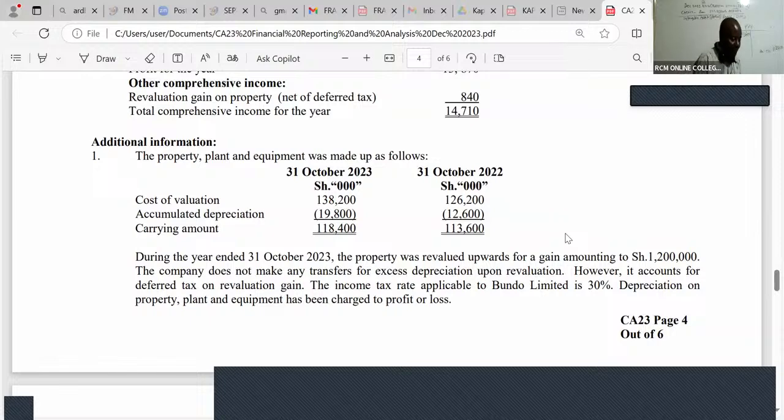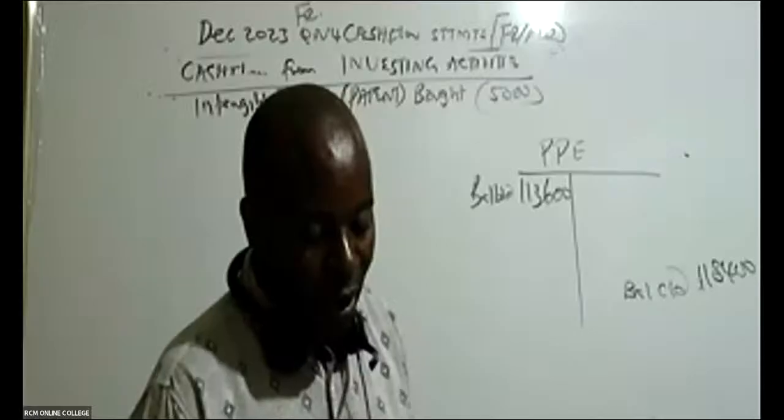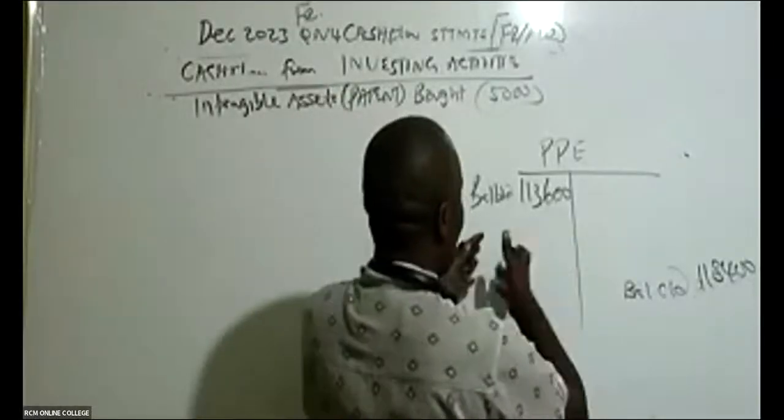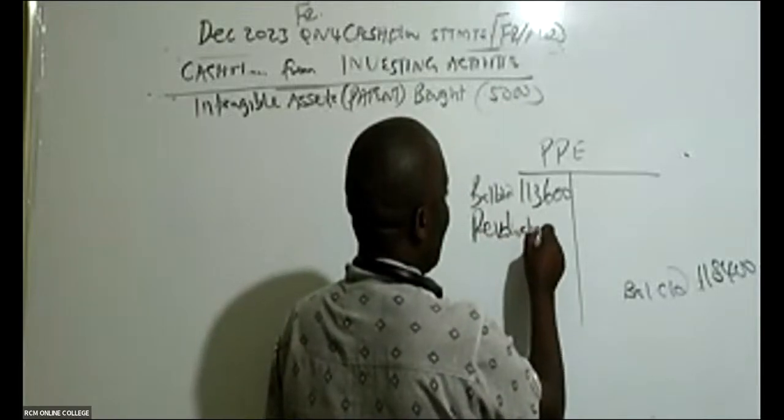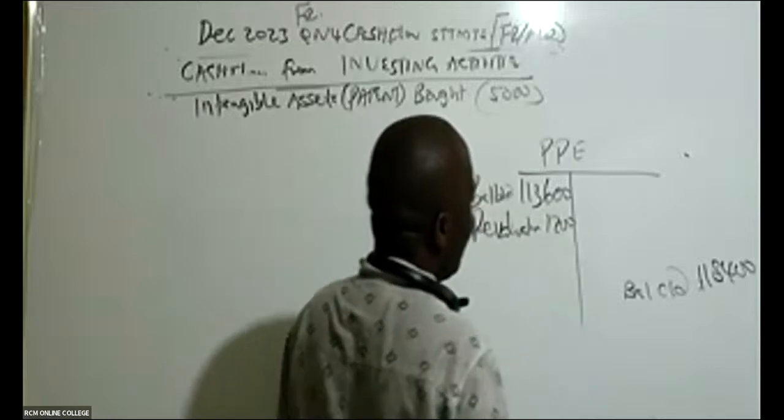And then, ladies and gentlemen, remember what makes these assets go up? It's either through revaluations or we purchase new ones. Like now here you can see we are told during the year ended 31st October 2023, the property was revalued upwards for a gain amounting to 1,200. Remember the figures are in shillings thousands. So you debit this; revaluation will increase the amount by 1,200.